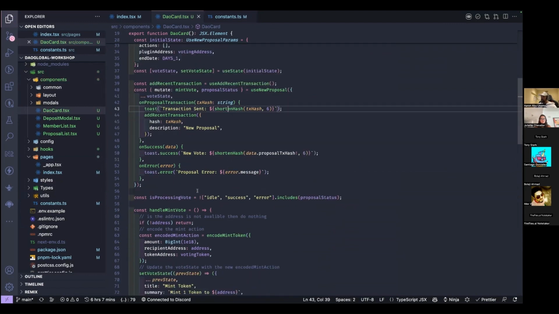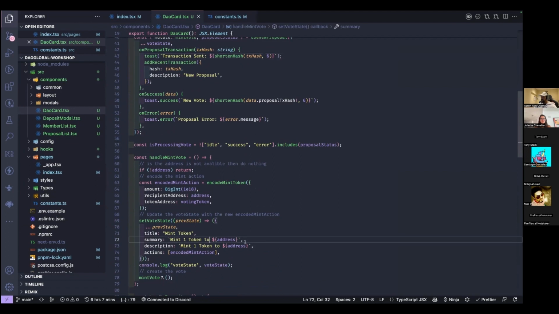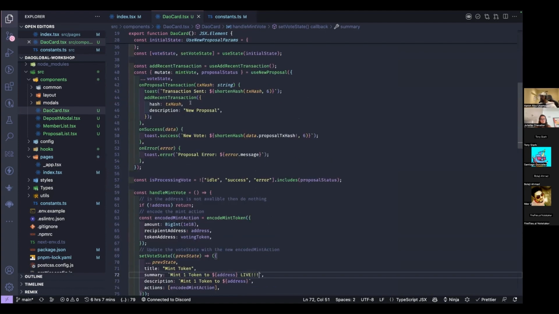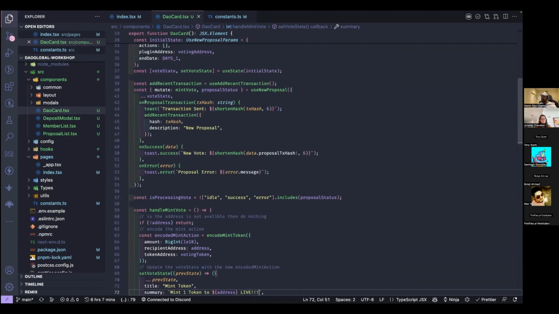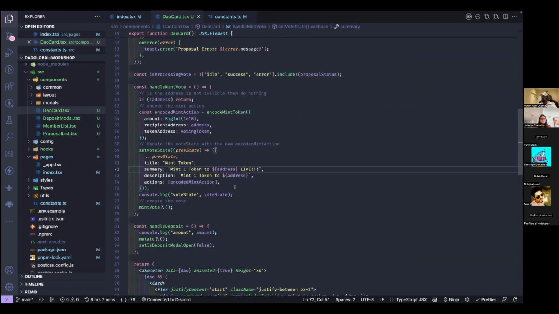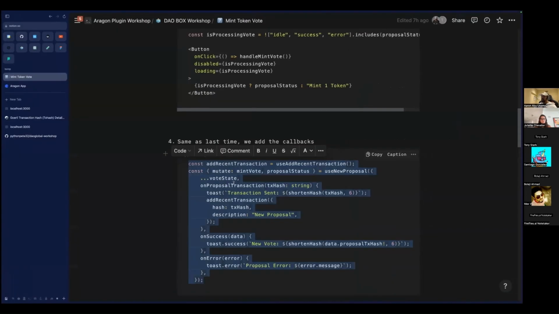And let's change this up as well so we can see. One token to this address. Okay, so we're doing the same thing. We've seen the same pattern before: once the transaction comes in, open a toast, on success, all that stuff. We've seen this already. Let's do this again.